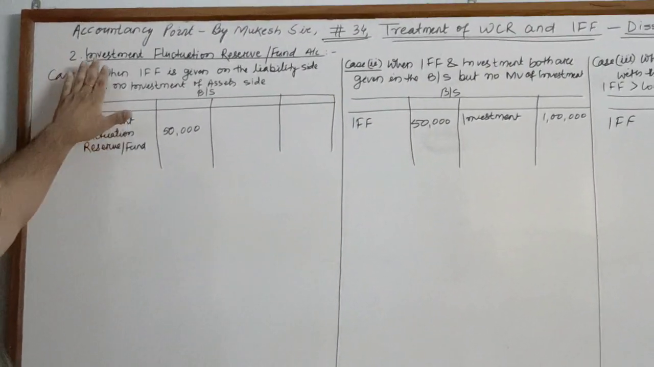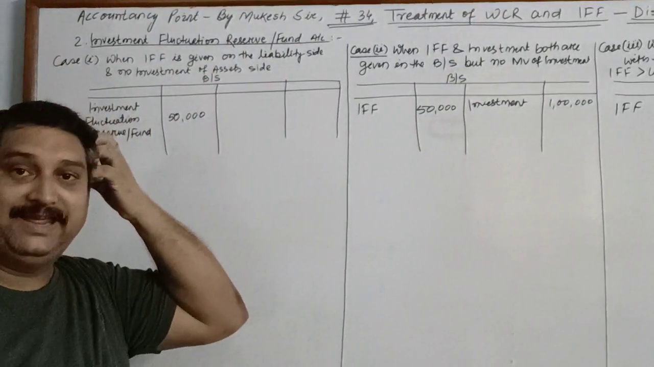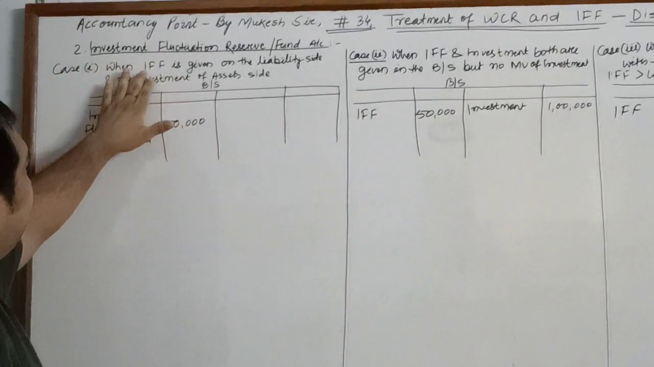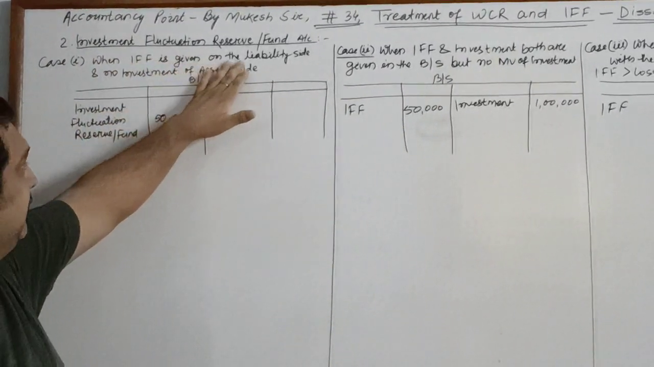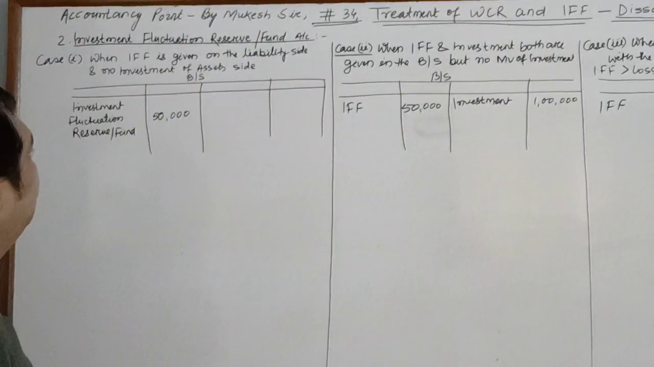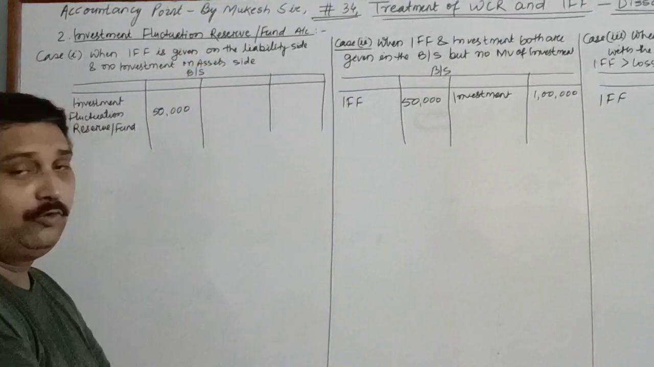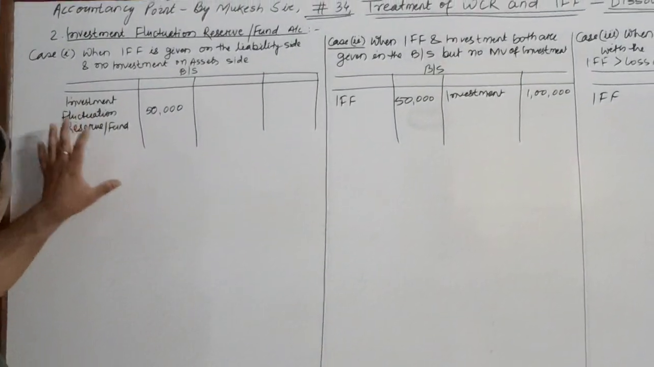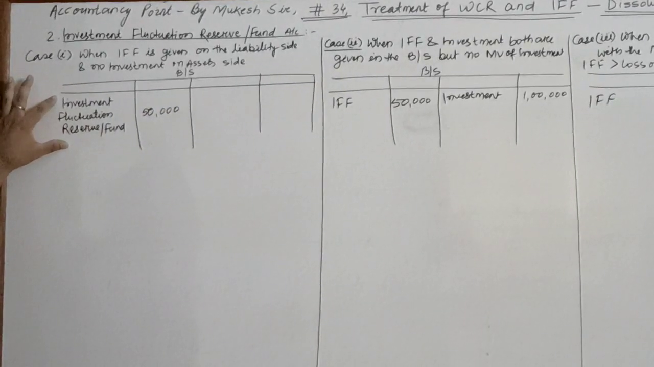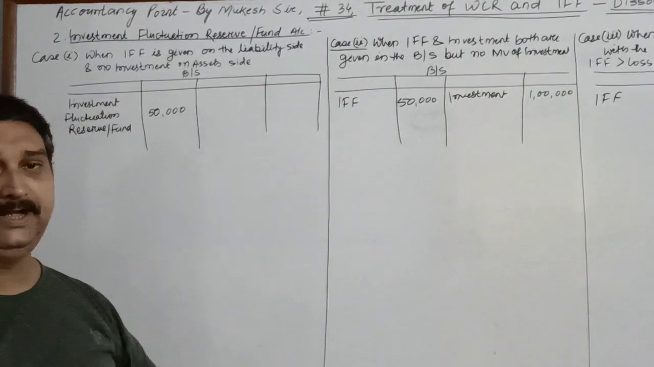Now we will see the concept for investment fluctuation reserve. Children, here is the concept of investment fluctuation reserve or fund. This also has many cases. So let us understand the first case. When IFF, that means investment fluctuation fund or reserve, is given on the liability side and no investment is given on the asset side. That means there is no investment shown on the asset side. There is only IFF. You can see the example over here. Balance sheet is prepared. On the liability side you have investment fluctuation reserve or fund 50,000. There is no investment given on the asset side.